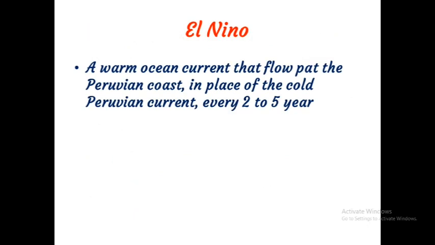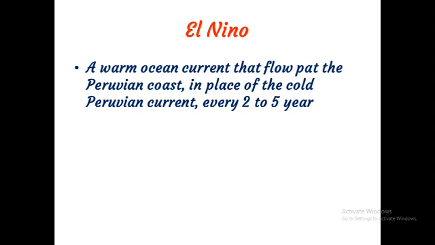Next, El Nino. A warm ocean current that flows past the Peruvian coast in place of the cold Peruvian current every 2 to 5 years. This is known as El Nino.